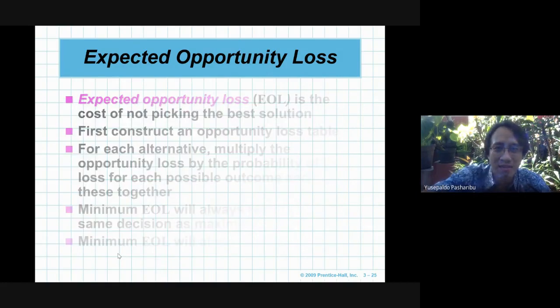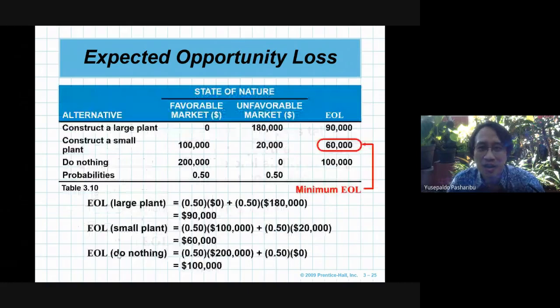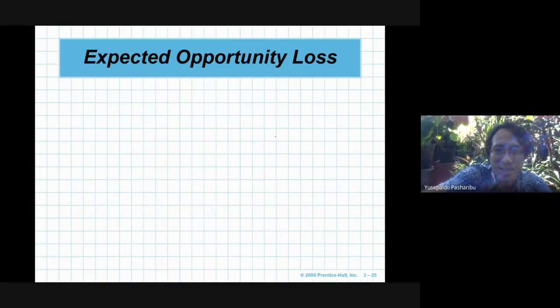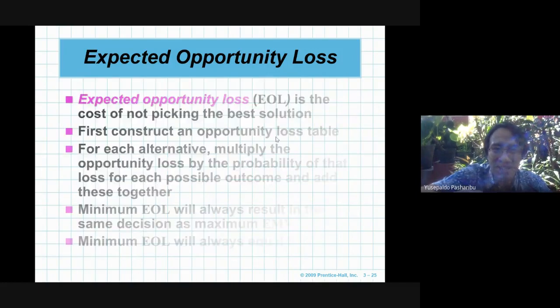This is how you calculate the expected opportunity loss. So for the large plant, 0.5 times 0 plus 0.5 times 180,000.